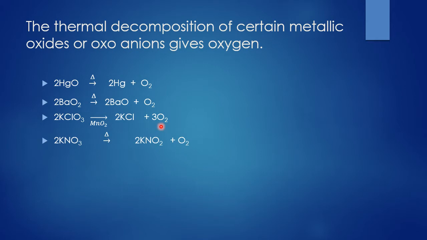The other one, potassium nitrate. Potassium nitrate formula KNO3, it ionizes into K+ and NO3-. This can also be an oxoanion. And this potassium nitrate salt, when it is heated, decomposes to give you potassium nitrite plus oxygen. So from metallic oxides as well as from the oxoanions, we can get this oxygen.